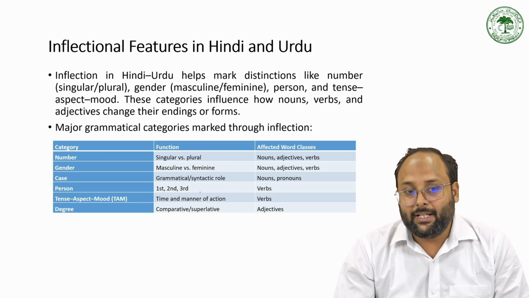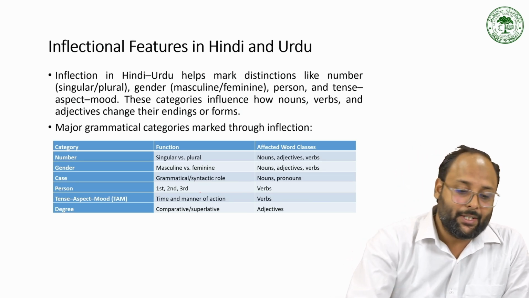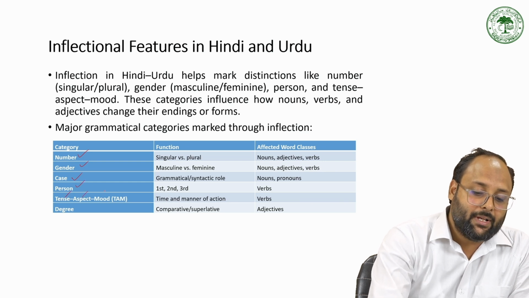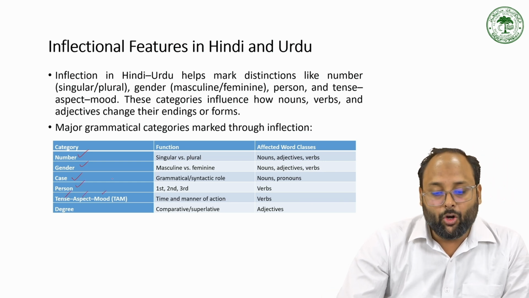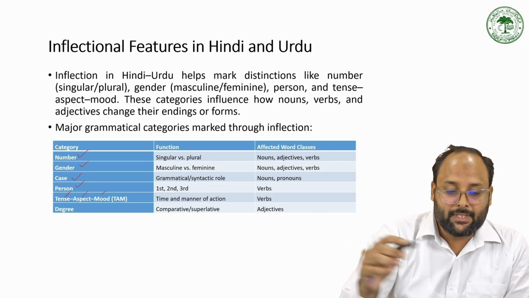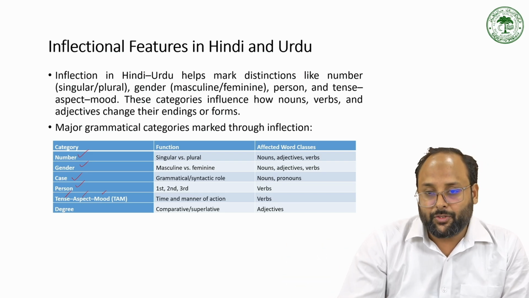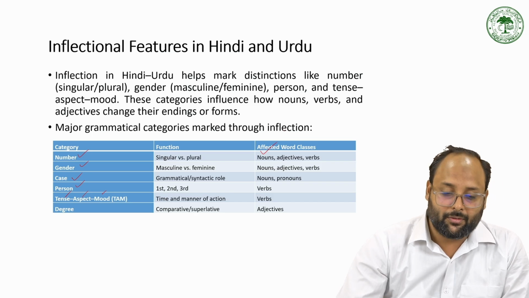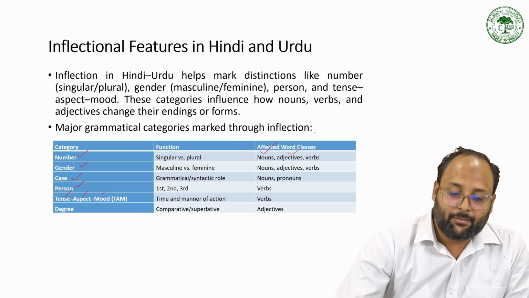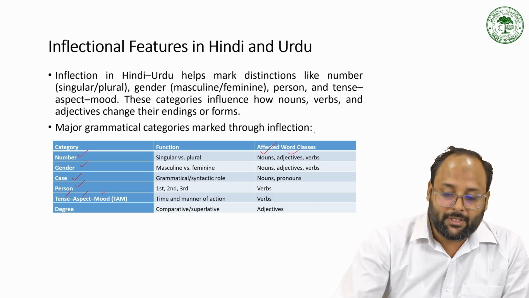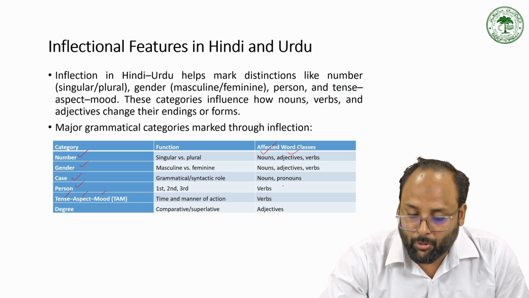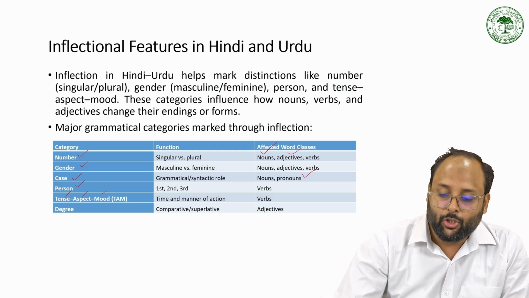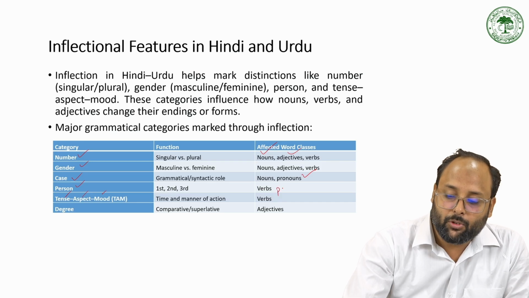So these are the categories for inflection. We have the categories for inflection like number, gender, case, person, tense, aspect, and mood. And all these categories go with some parts of speech. So number, gender, and case go with the noun and adjective. And person goes with the pronoun also, like first person, second person, third person. So it goes with the pronoun.